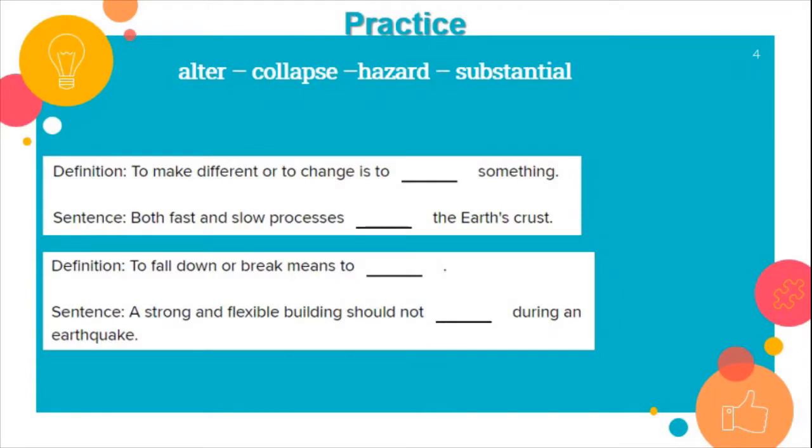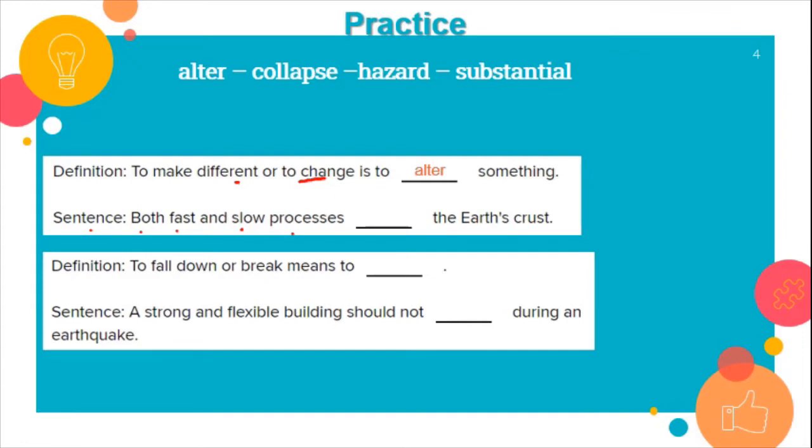Next, to make different or to change is to what? It is the word alter, correct. For example, both fast and slow processes, what do they do to the Earth's crust?